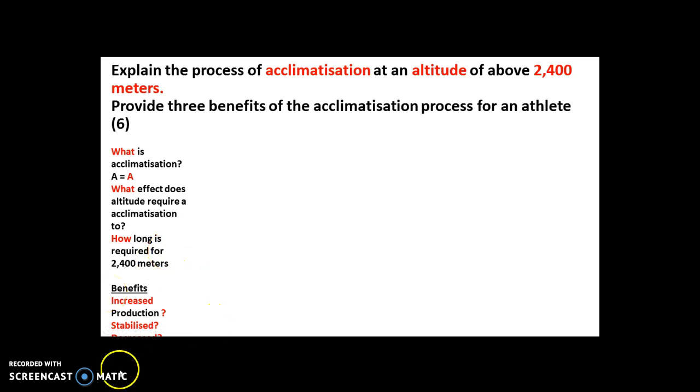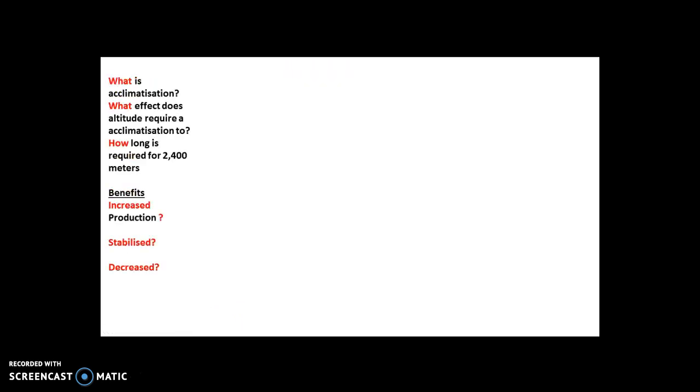And then once that happens, do we know the benefits? Increased production of, then we're looking there. So then do we know what two things are stabilized, and then do we know what things are decreased? So increased, stabilized, decreased. They'd be our key things through there. Let's have a look then.